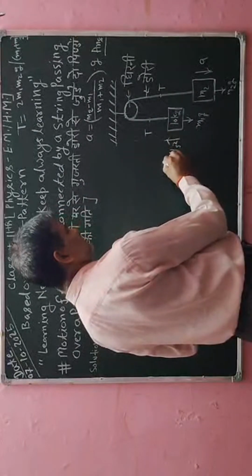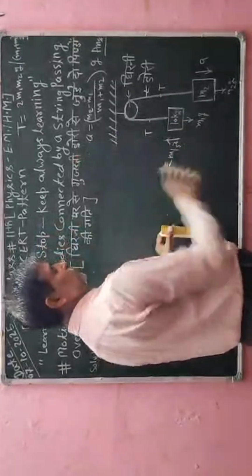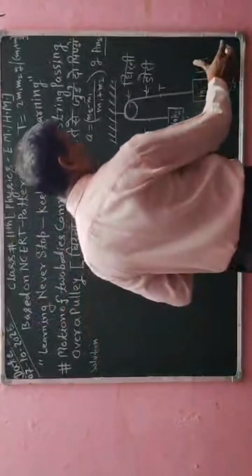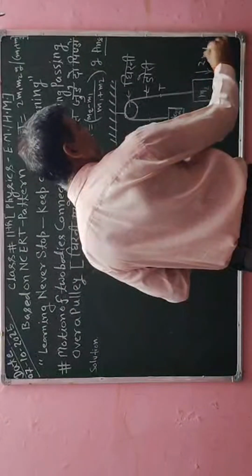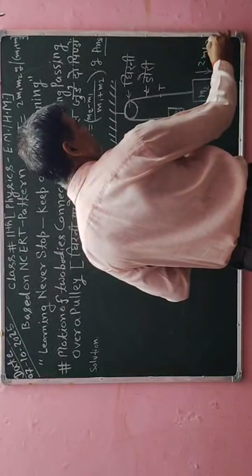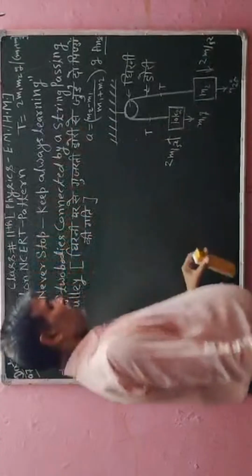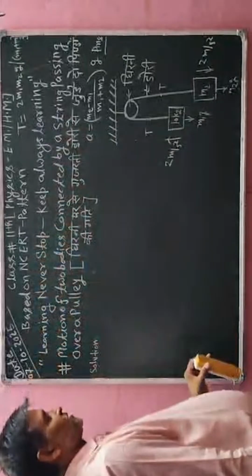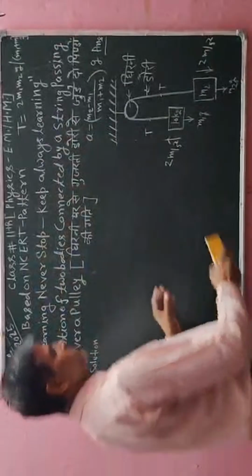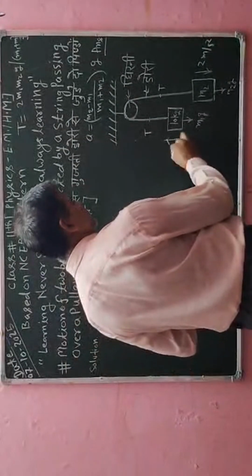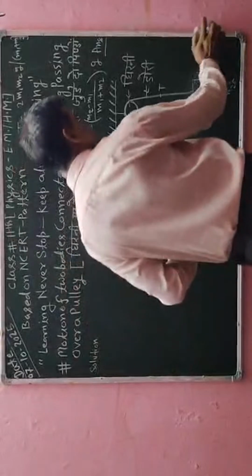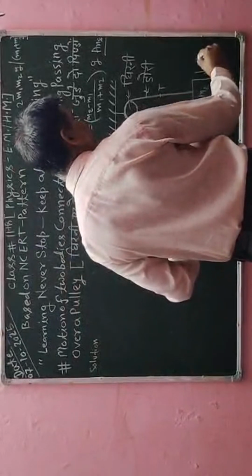With this value the object is moving upward, so the other object's acceleration will also be 2 meters per second squared. The acceleration will be the same. Now we have to calculate the value of a, and the other parameter is also a.